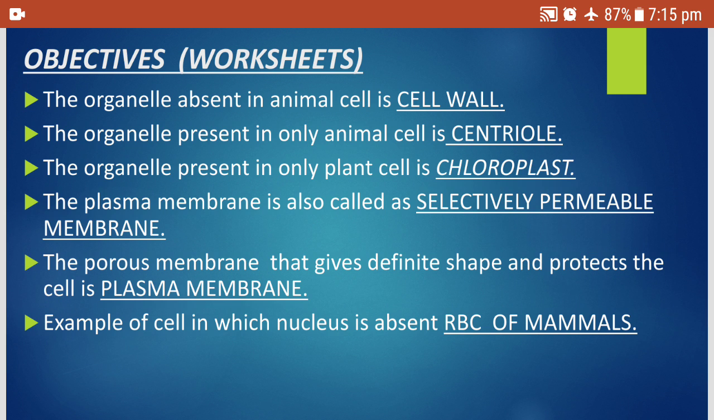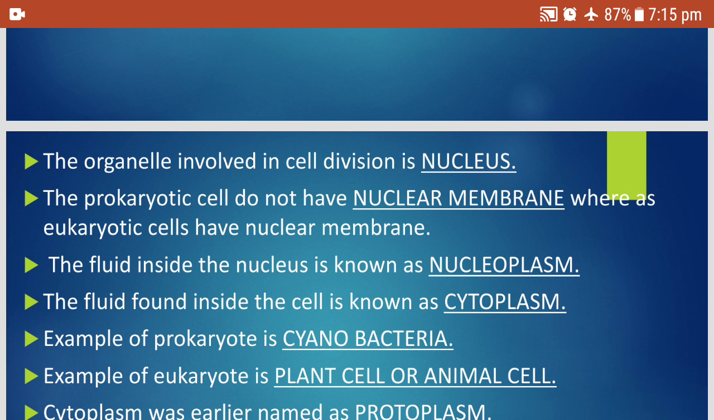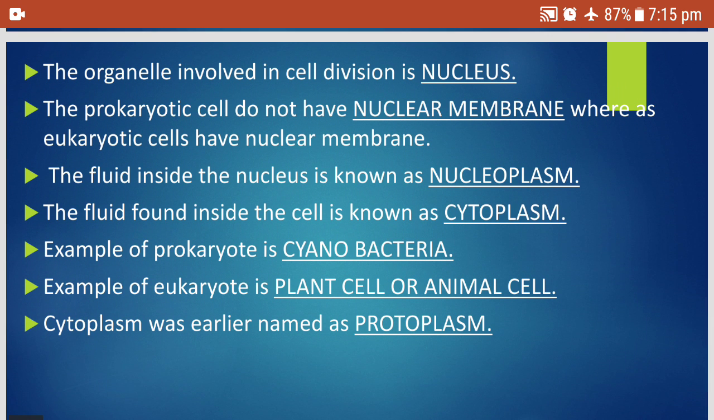And the example of a cell in which the nucleus is absent is the RBCs of mammals, that is the red blood cells of mammals. They are called enucleated when the nucleus is absent. In WBCs, the nucleus is present. Nucleus plays a very important role. The organelle involved in cell division is the nucleus, and we should also remember that the nucleus is called the brain of the cell or the control room of the cell.